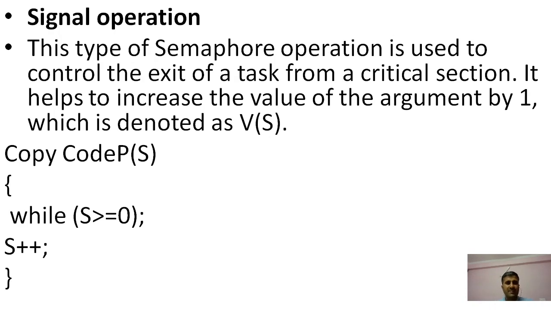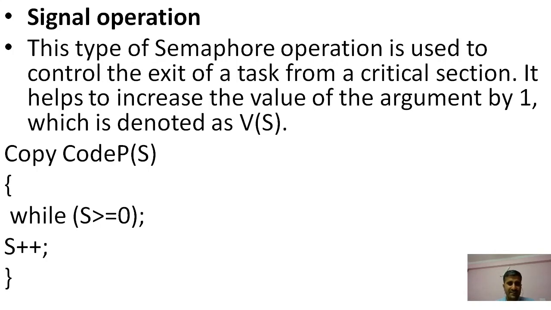After the completion, it generates the signal. The signal operation is used to control the exit of a task from the critical section, and it helps to increase the value of the argument by 1, denoted by V(s). Here is the code: while we check whether s is greater than or equal to 0, and if we have declared a value that is not greater than 0, it is increased one by one after execution.